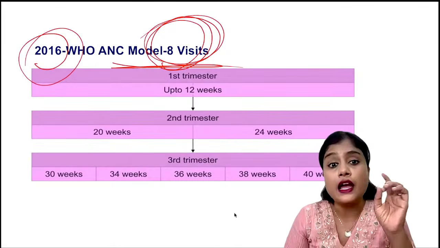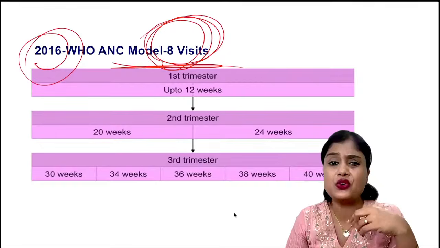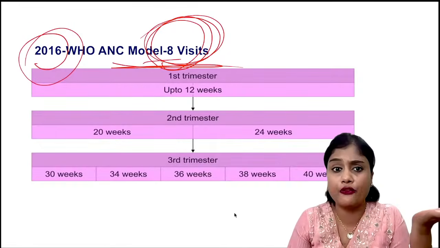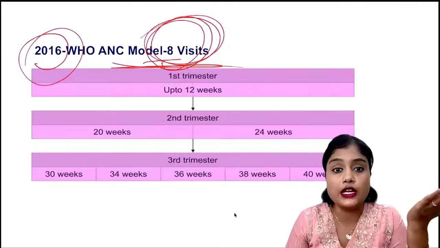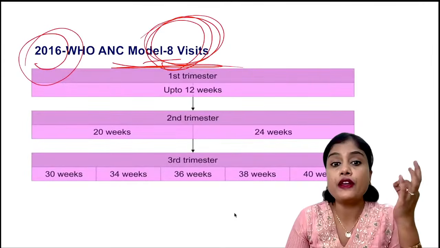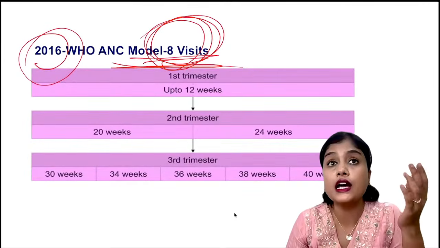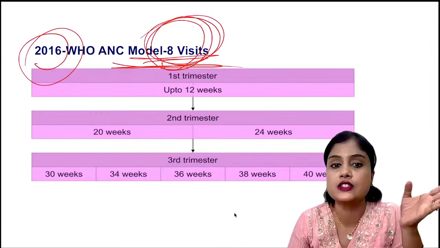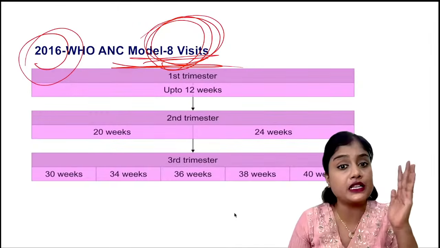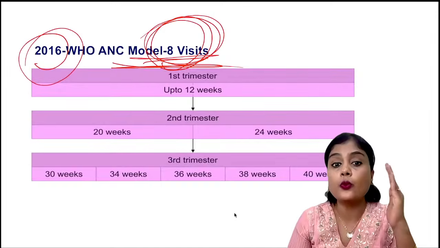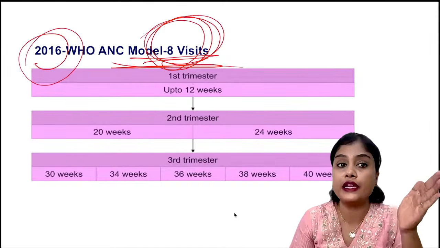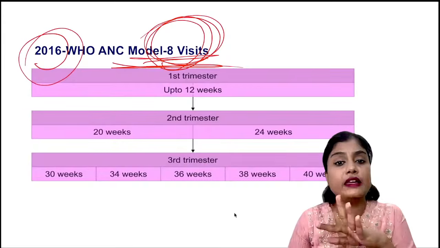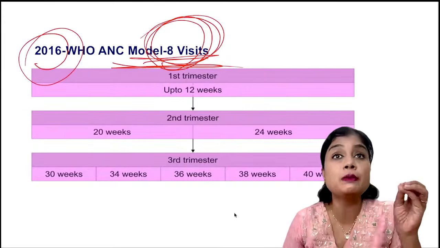And I'm sure this time they will not ask you a direct question saying what is the minimum number of ANCs. It is not like that. They'll ask you what are the ideal visits and minimum visits. The ideal, I've already told you, is monthly, then every 15 days from 28 weeks to 36 weeks, and weekly from 36 weeks. So minimum visits are these.